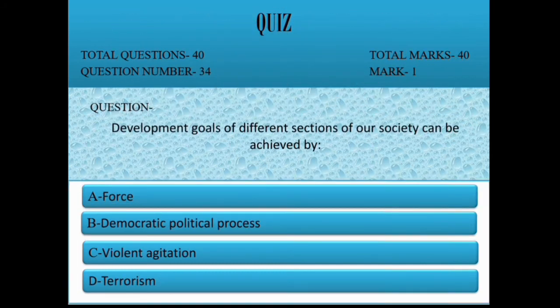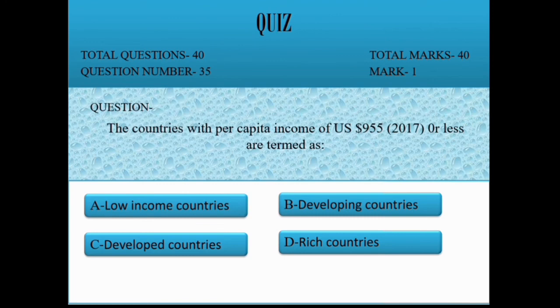Question 34. Development goals of different sections of our society can be achieved by option A, force, B, democratic political process, C, violent agitation, D, terrorism. Correct option is B, democratic political process. Question 35.